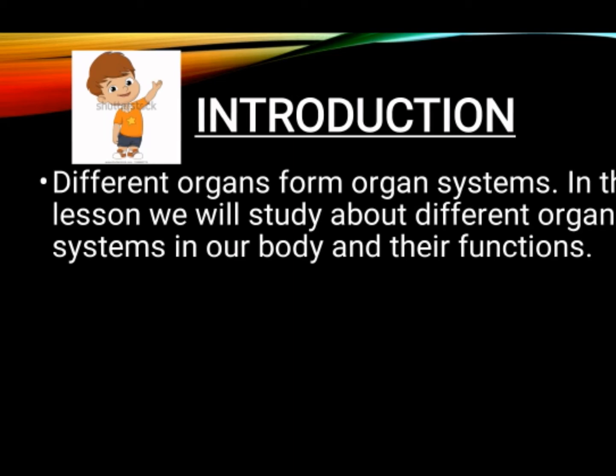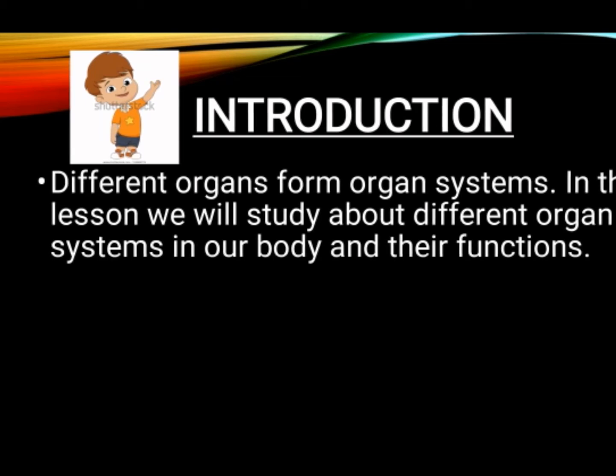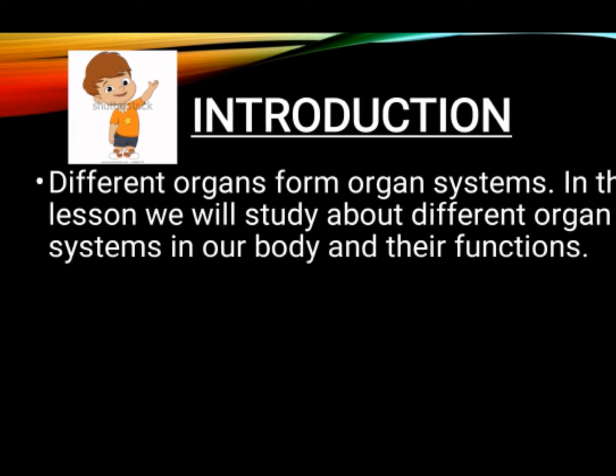Next, introduction. How do we get energy, children? From the food we eat. How is this food converted into energy? It is through the process called digestion. In this lesson, we will study about different organ systems in our body and their functions. So, we are going to learn about different organ systems like digestive system, respiratory system, circulatory system, excretory system and nervous system, and what are all their functions.